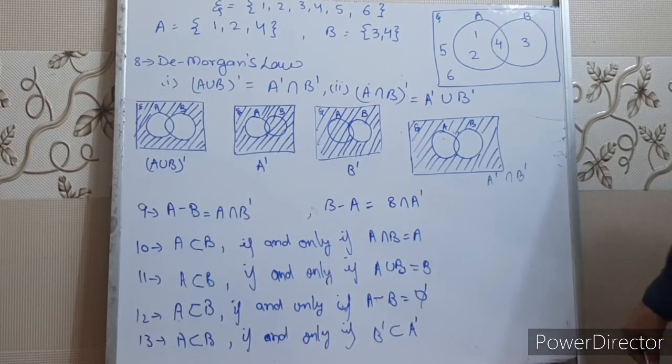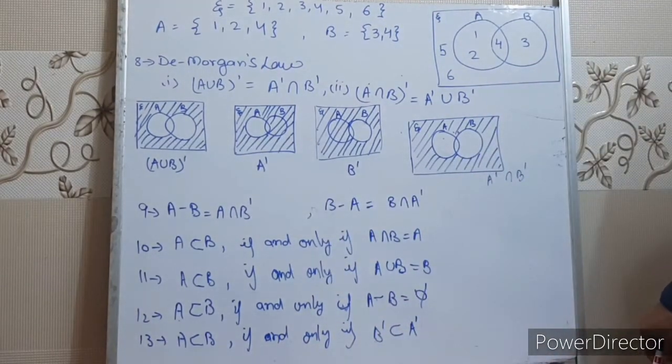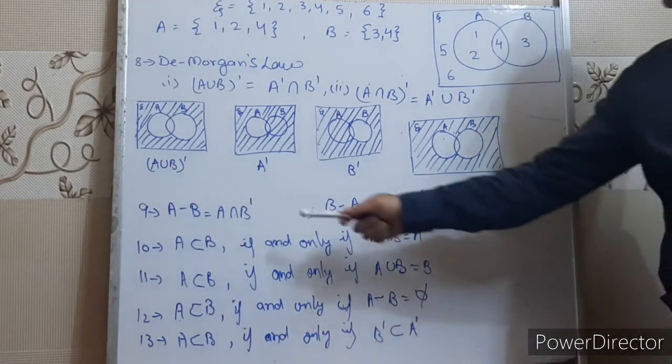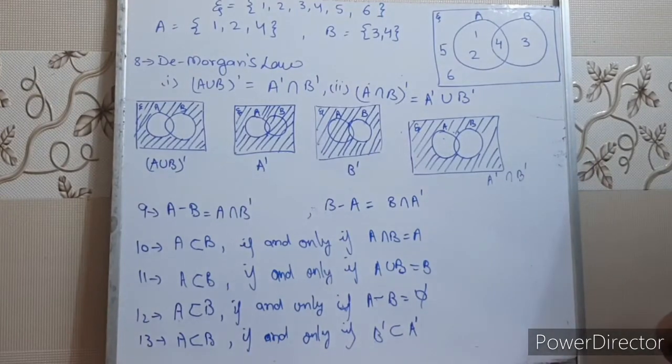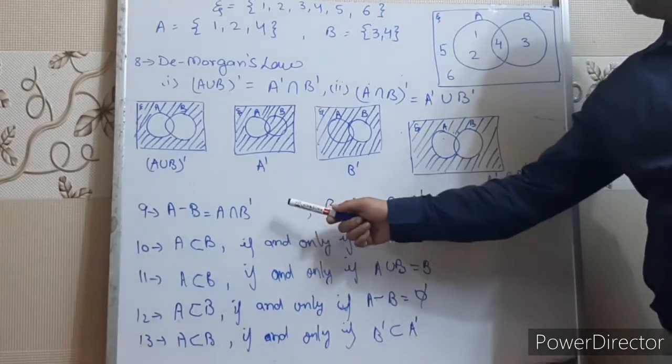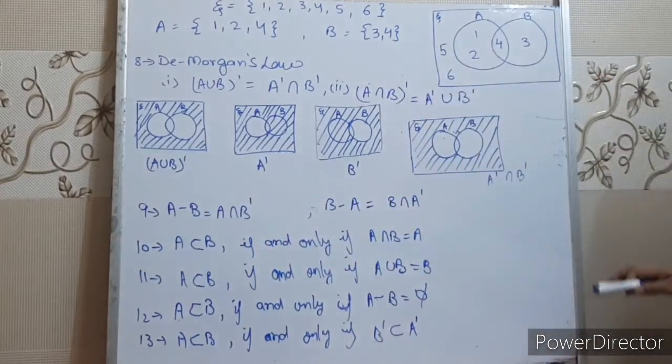Right? Similarly, we can say that A minus B equals A intersection B complement, and B minus A equals B intersection A complement. These again both represent the same shaded region in the Venn diagram. If you draw the Venn diagram, both results will represent the same region. A minus B and A intersection B complement will be the same shaded region.